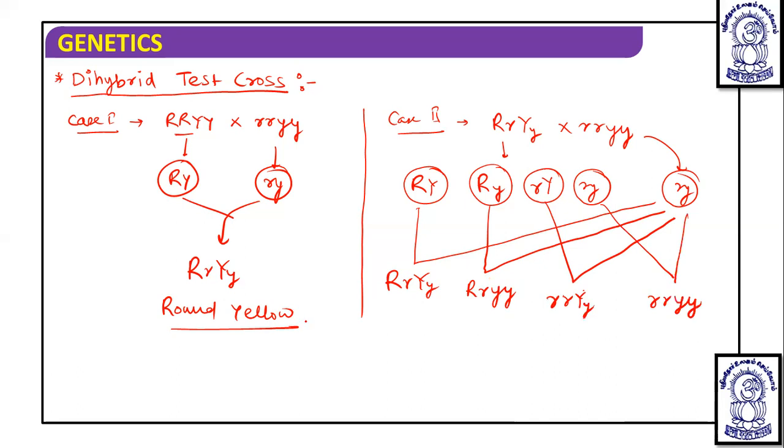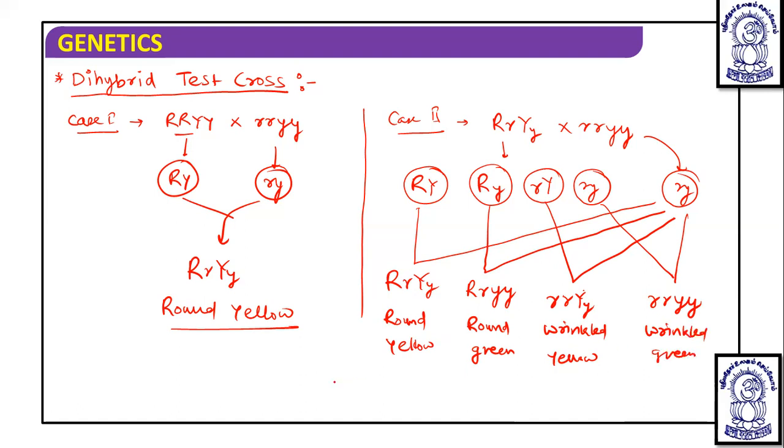Here the phenotype is round yellow, then round green, here it is wrinkled yellow according to the law of dominance, and this is wrinkled green.